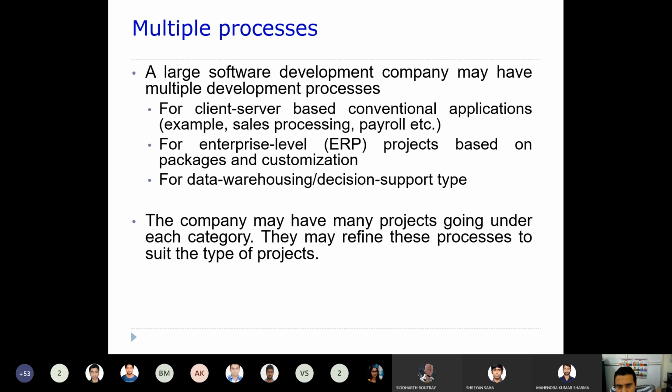Let's say for client server based applications there are 10 projects in your company, and we have a standard process model for client server based applications. For all those 10 projects, the same process model may not be applied as is. We need to refine the process model in such a way that it suits that type of project. So that is exactly what we do.